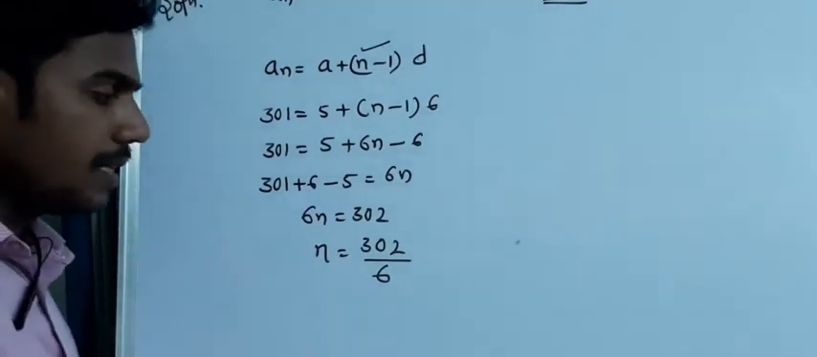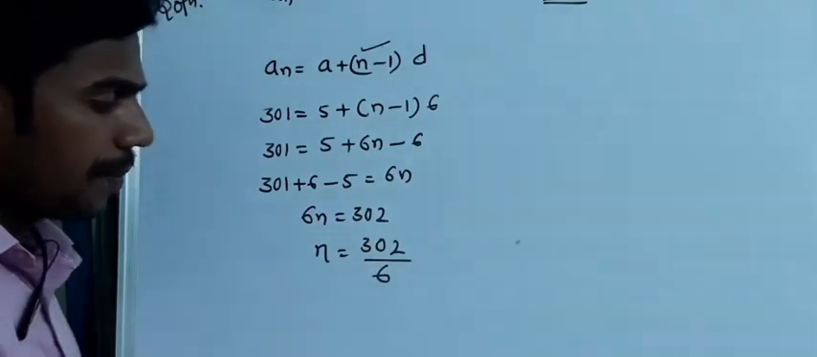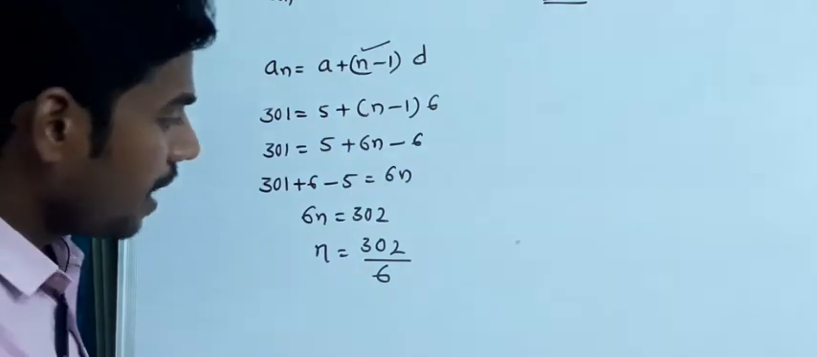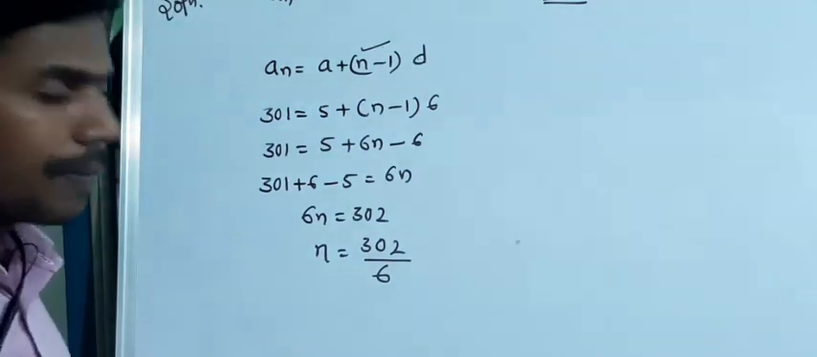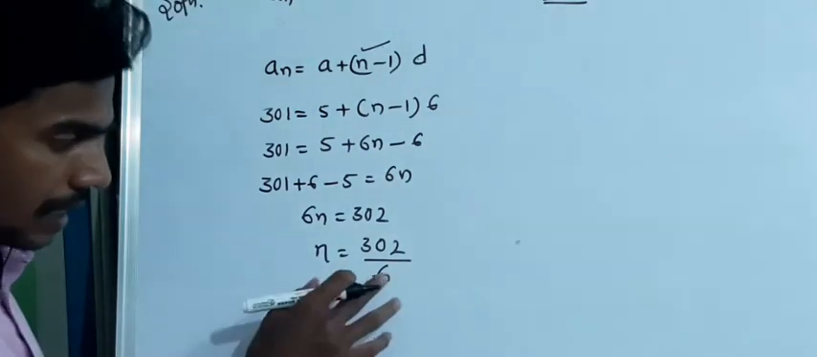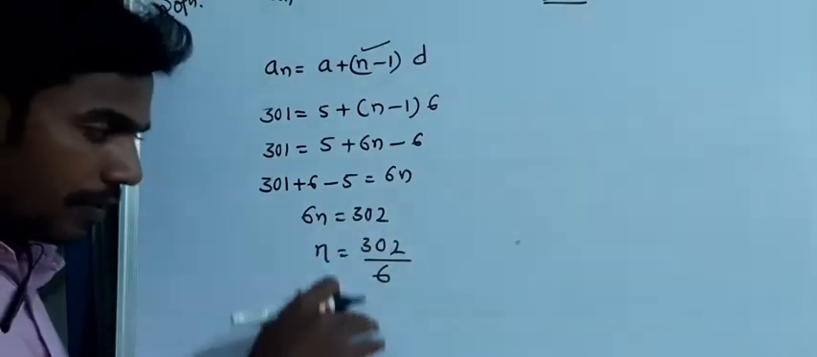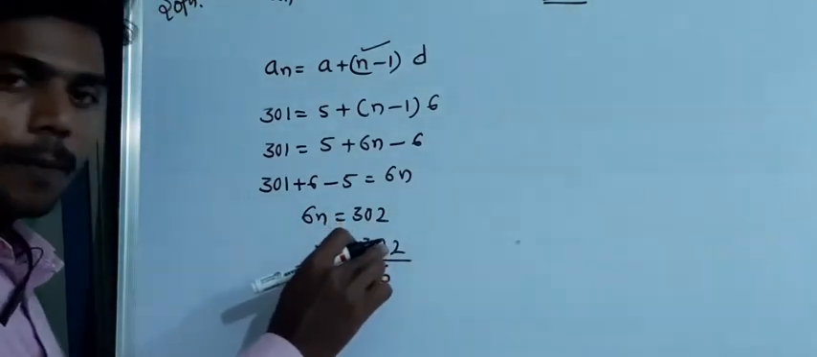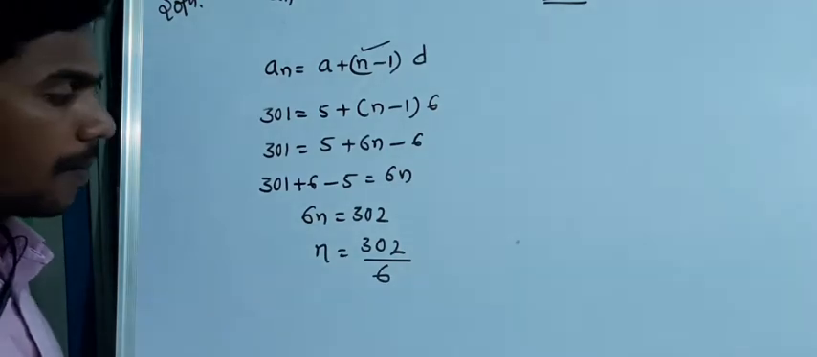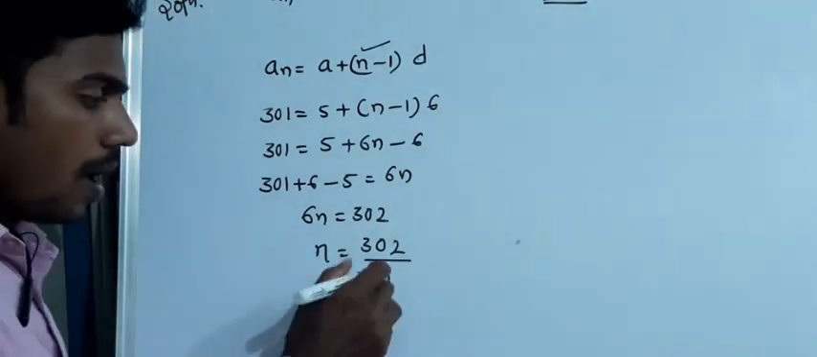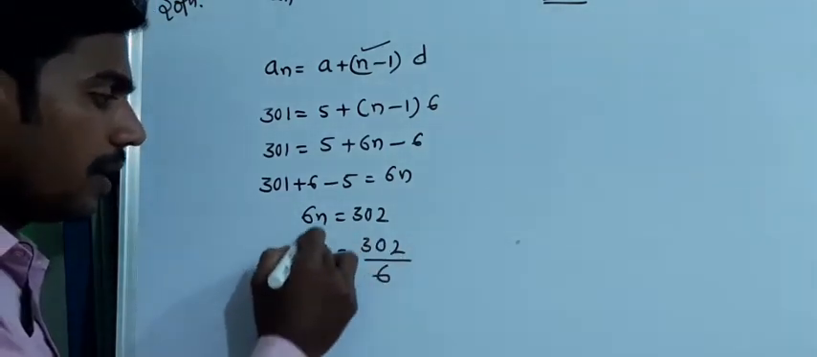Is it a 3 multiple? 3 plus 2, 5. It's not a multiple of 3, hence it is not going to be a multiple of 3. So to be a multiple of 6 or to be divided by 6, it should be a 2 multiple and it should be a 3 multiple. But it's not a 3 multiple. So I am not going to get the positive integer.